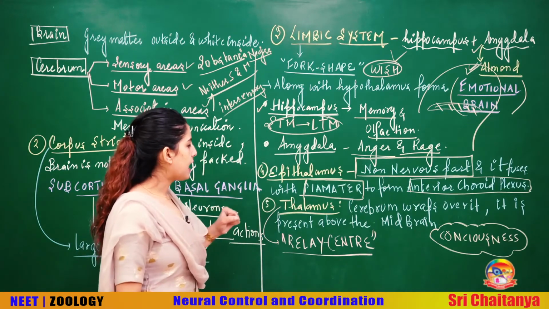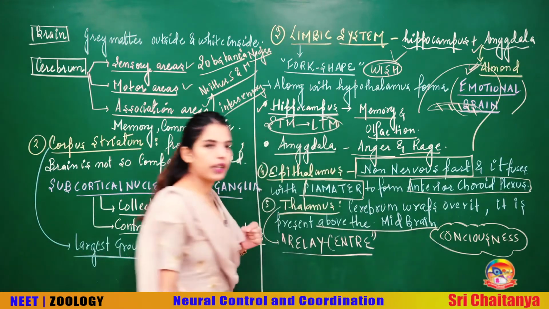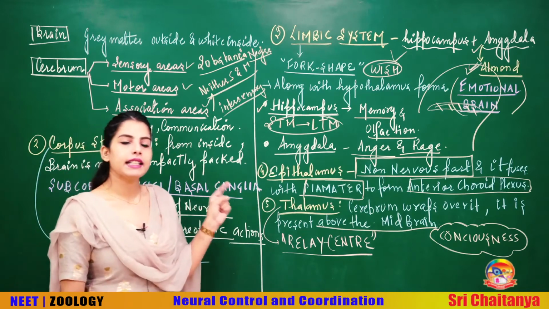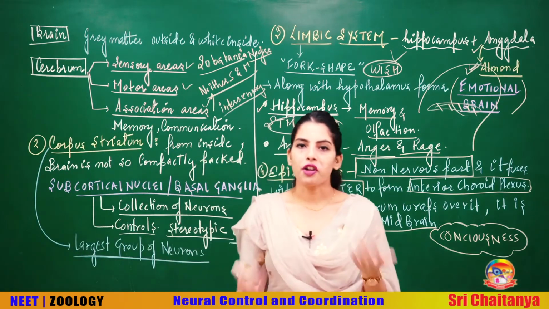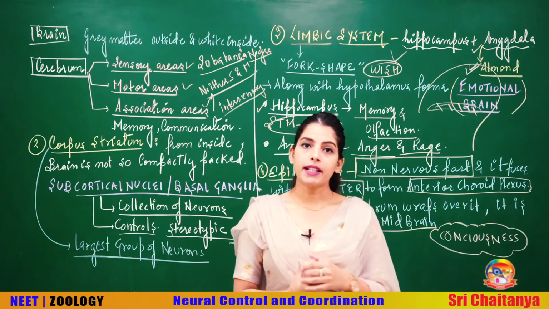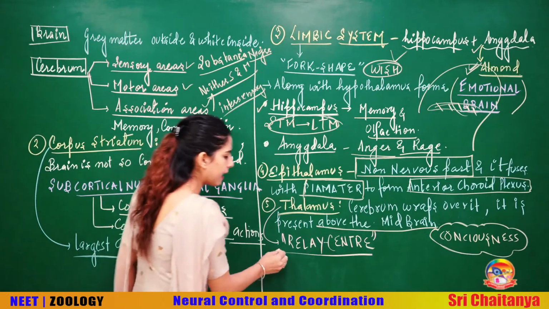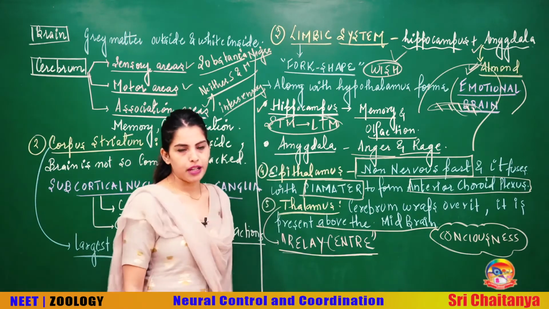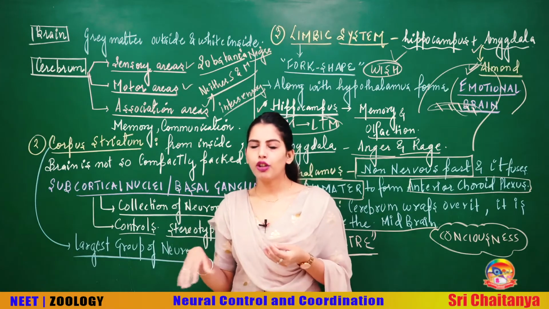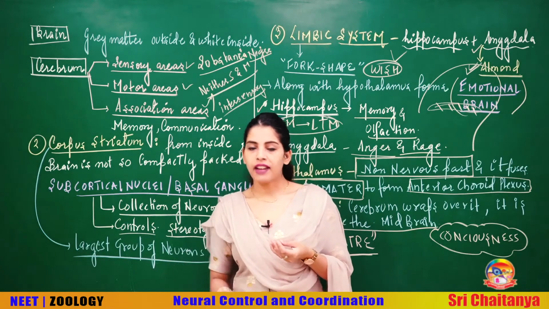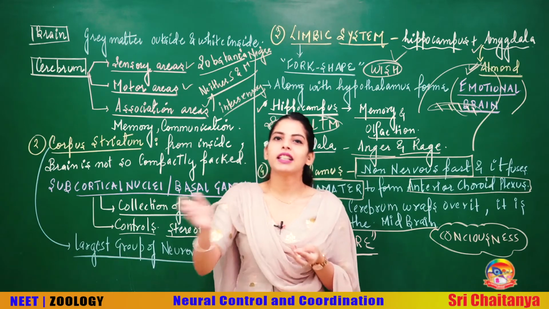Also I have said that the cerebrum is present above the midbrain. It is located above the midbrain and it is controlling the conscious activity. The activities that you do consciously are controlled by the thalamus, but more than that, the important function of the thalamus is that it acts as a relay center. Now what is a relay center? When we say relay center, beta, in childhood we must have played a relay race, and a relay race means passing the thing, okay.